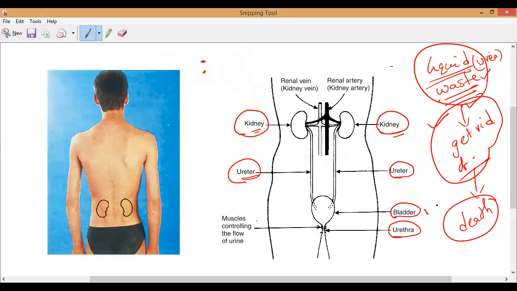bladder. This bladder also we can call it as what? Urinary bladder, urethra. Bladder and urethra. These are the main organs which are involved in our human excretory system. Do you understand, all of you?